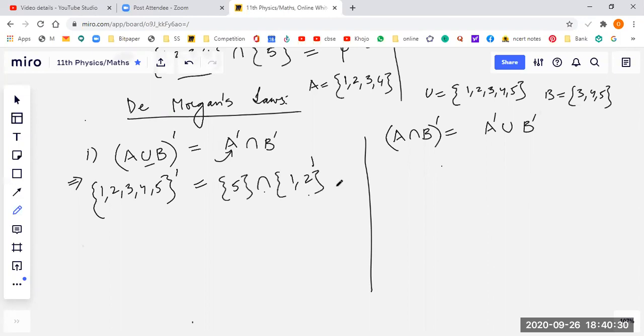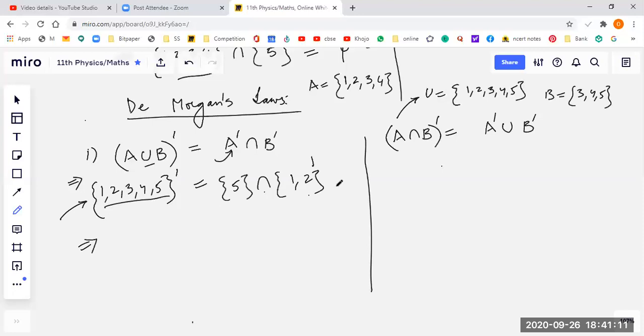So let's go further. What is the complement of 1, 2, 3, 4, 5? In fact, 1, 2, 3, 4, 5 is the universal set. Listen carefully. The complement means all the elements which are in the universal set but are not members of this set.